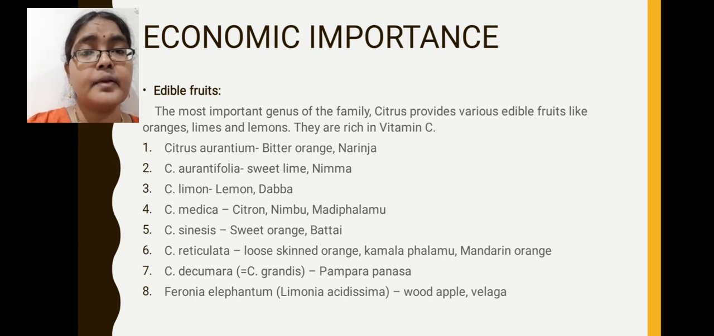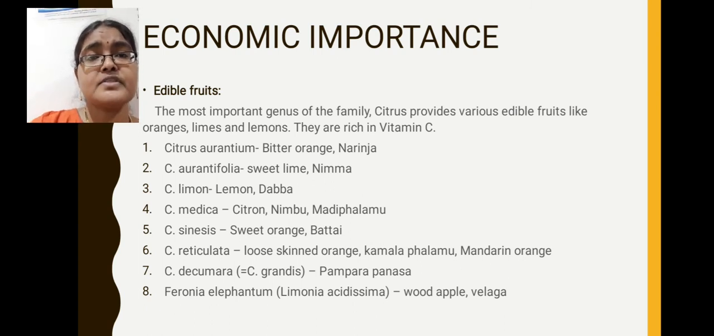Most of these Rutaceae family members are cultivated forms, because of the edible fruits. First we will see edible fruits. Among the important genera of this Rutaceae family, the majority of the members are citrus members, so it is also called the citrus family. Citrus fruits are rich in vitamin C, so different types of citrus fruits are used as vitamin C supplements. So edible fruits are one of the important characteristic features of Rutaceae family.